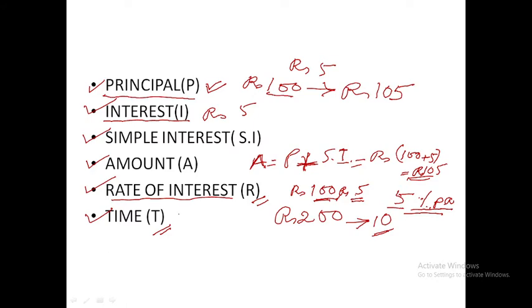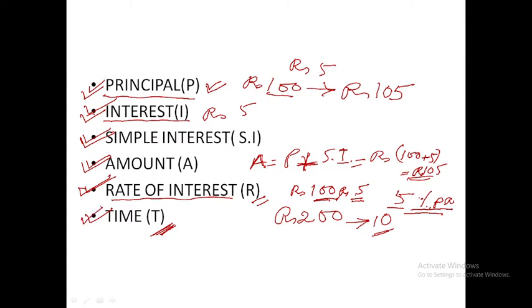If you return the money after 5 years, the time will be 5. So here you are borrowing the amount, you can lend the amount also. You can lend rupees 100 or any amount to anyone. In that case interest will be paid to you. So these are the terms that you should remember: principal, rate of interest, simple interest, amount, and last one, time.